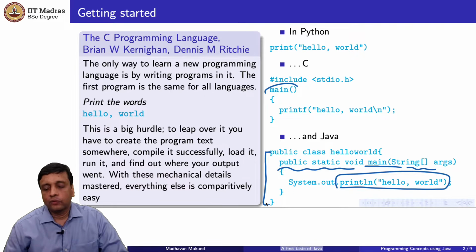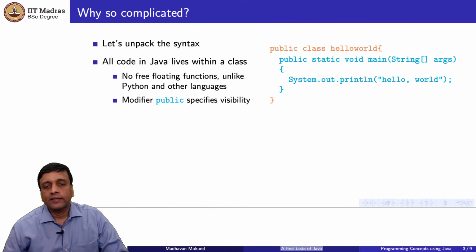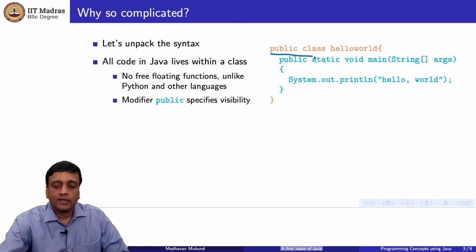Let's try to get into this complex definition and understand a little bit about why all this machinery is there. Though it is of course not going to be possible to explain all of Java with respect to this toy example, it will give us a good idea of the kind of things that we will encounter as we go ahead. The first thing that we have to do when we unpack the syntax is understand why there is a class out there. Why is this class definition here?